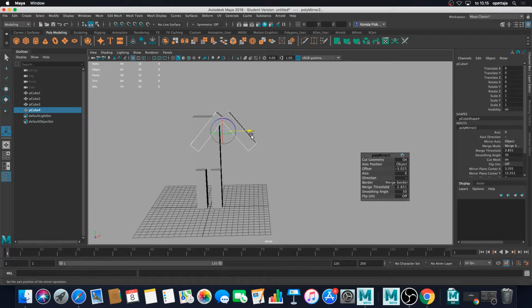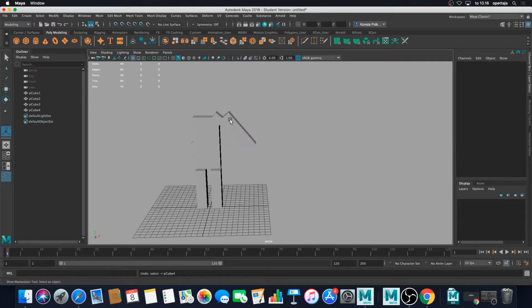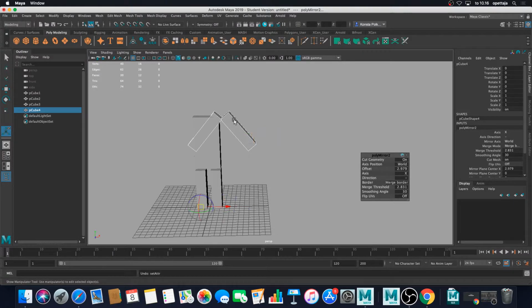Did it work for you? Okay. Then the problem is that I actually have Autodesk Maya version 2019 and the mirror tool might be broken, or there are some options that I don't know how I should use. So good that it worked for you.